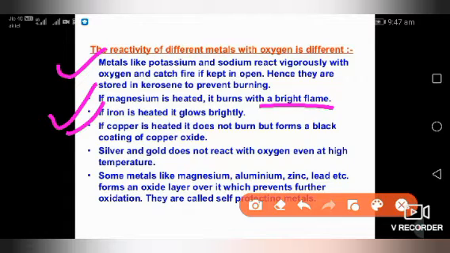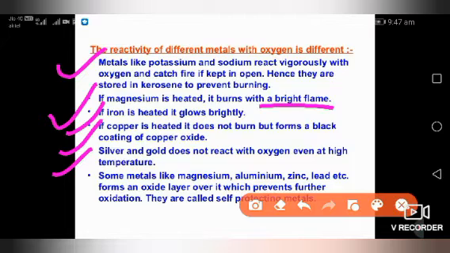If iron is heated, it glows brightly. When we heat iron, it becomes completely red. You can also make videos of all these, small videos. If copper is heated, it doesn't burn but forms a black coating. Yes, if you burn copper wire, electric wire, a black coating forms.